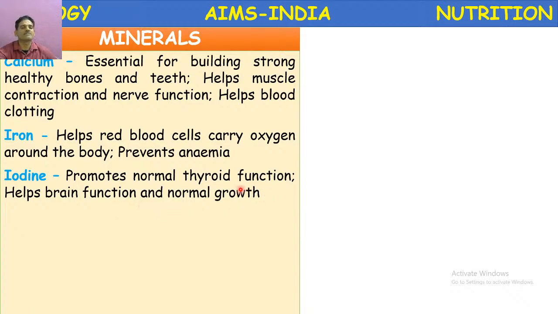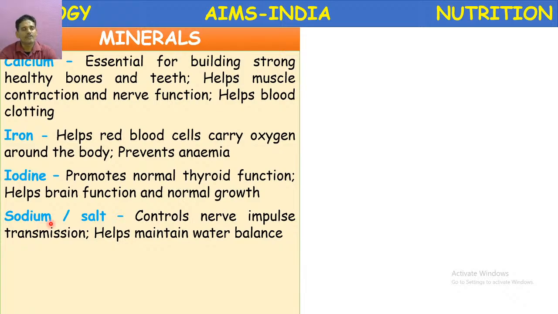Growth and metabolism is the main function of iodine, that is the function of thyroxine hormone. Iodine deficiency causes goiter disease, enlargement of the thyroid gland.